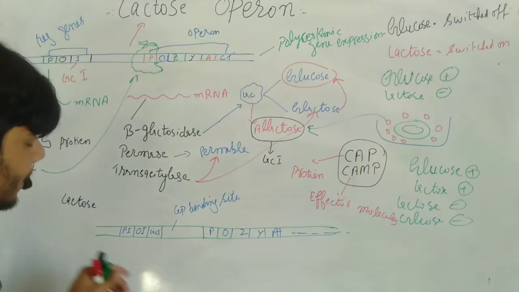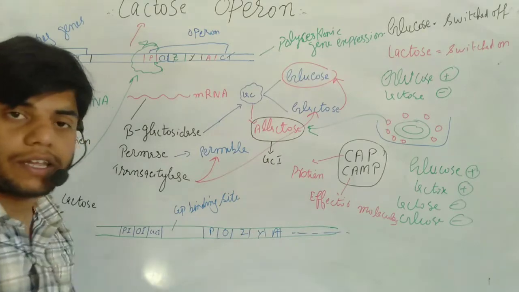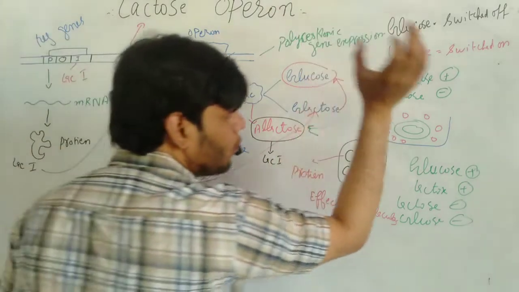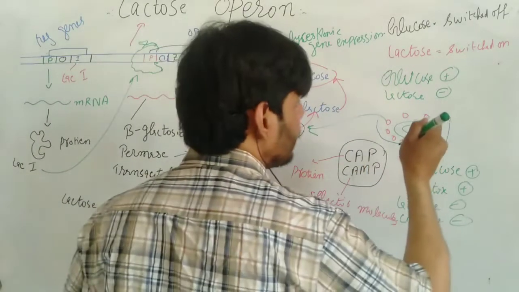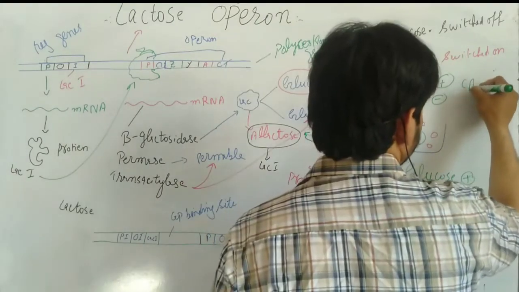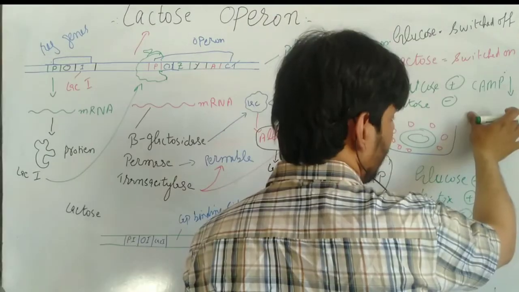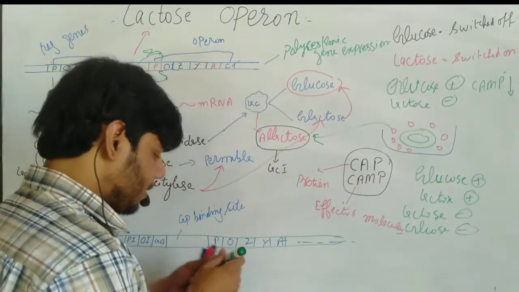So let's suppose this is the DNA structure. Now to explain, let's suppose this is the DNA structure. What happened if the glucose concentration is present and lactose is absent? Then the cAMP concentration decreases. Okay, if cAMP concentration decreases, then what happens?